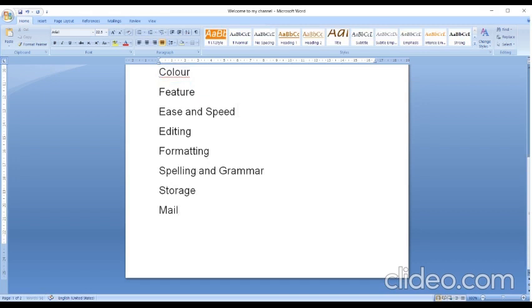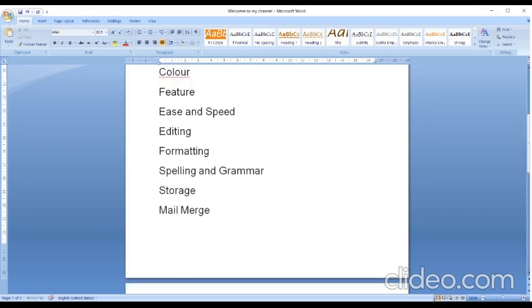Next is mail merge. Mail merge means when I want to send the same document, the same data, to a number of persons, that time I use mail merge. Next is OLE. What is the full form of OLE? Object Linking and Embedding. It means you can link other files like Excel or PowerPoint and embed them in Word. That is the OLE feature. So these are the main features which we will discuss one by one in detail in the next part.